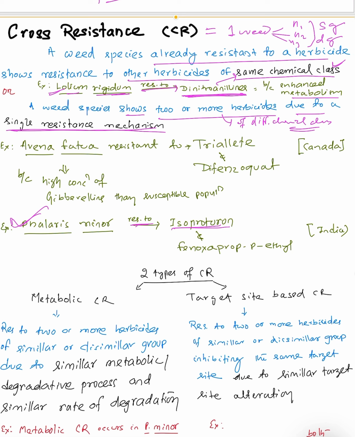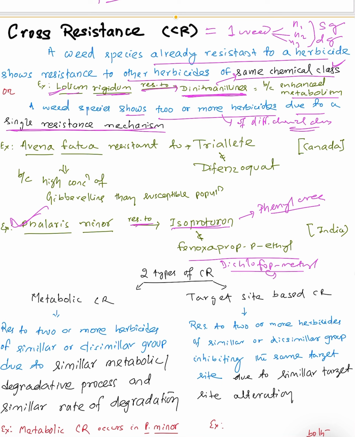Whereas coming to the isoproturon, this isoproturon comes under the group that is phenyl urea. And whereas coming to fenoxaprop-p-ethyl, or we can go for diclofop methyl.